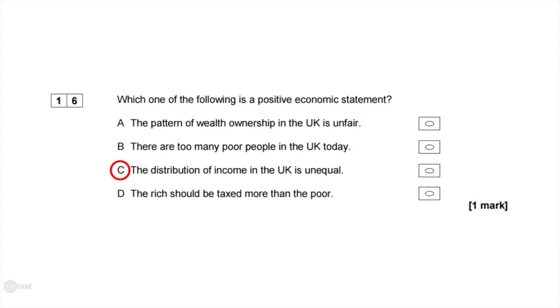We'll just check that D is definitely not a positive economic statement. D, the rich should be taxed more than the poor. This is a normative statement because we cannot test this. Why should they be taxed more? And it's an opinionated statement.